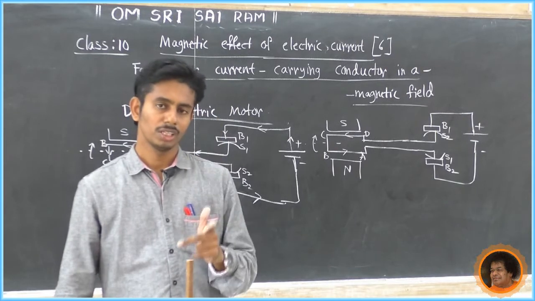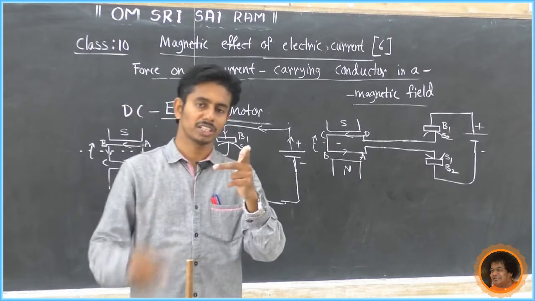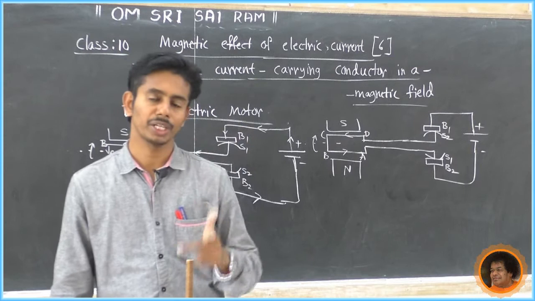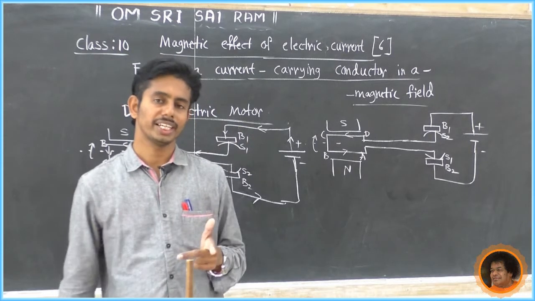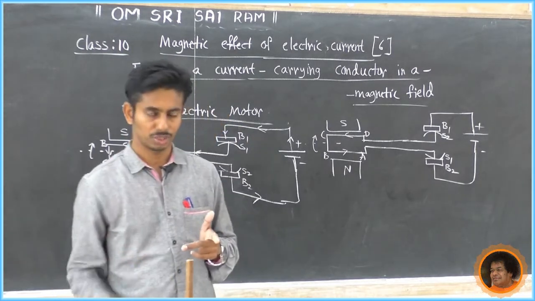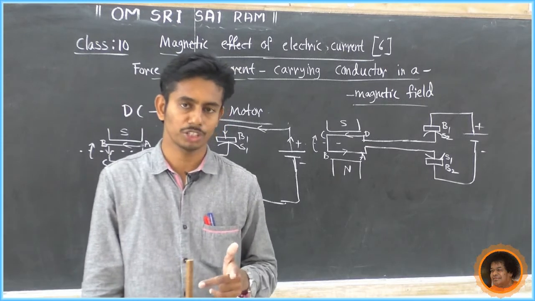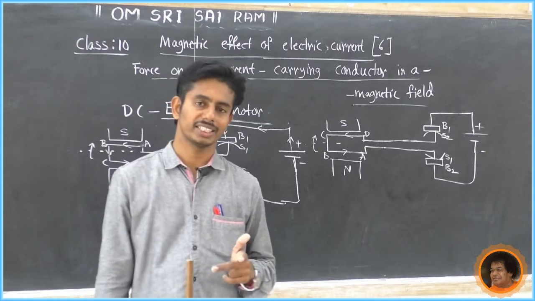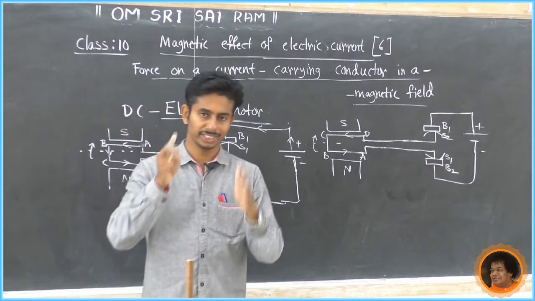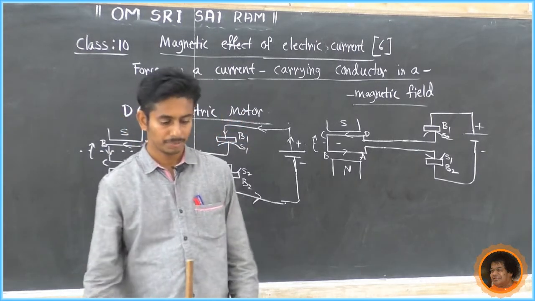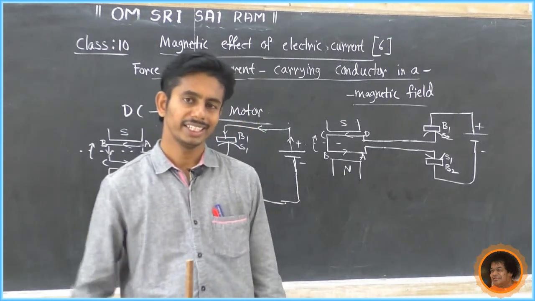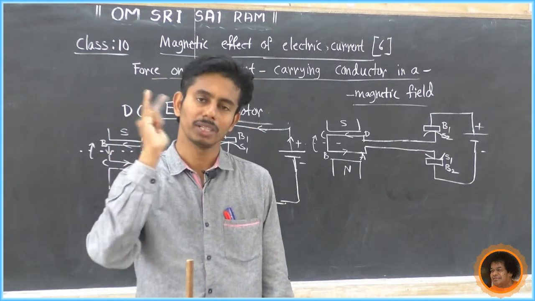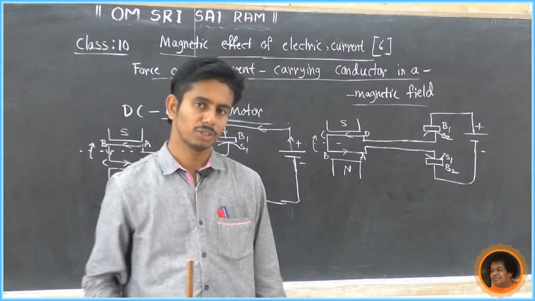What is the motor rule? The first three fingers of the left hand are mutually perpendicular to each other. The thumb indicates the direction of mechanical force, the forefinger indicates the direction of magnetic field, and the third finger or middle finger indicates the direction of electrical energy. This is about the motor rule and electric motor. The AC motor is different from DC. It is not given in your syllabus.